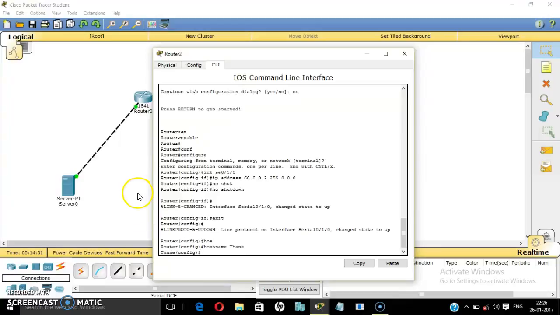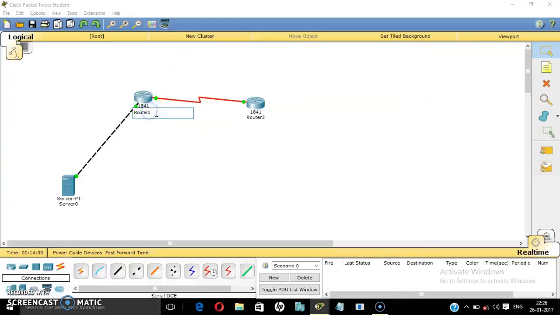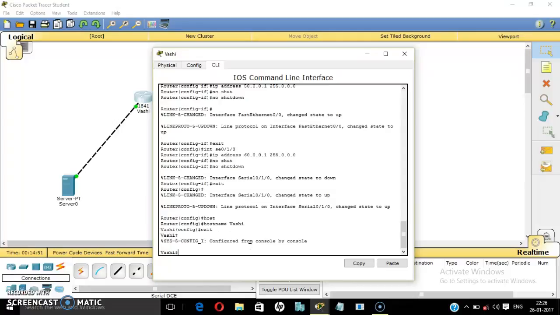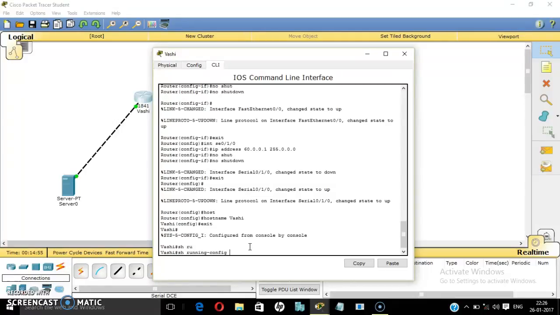Change it over here for your convenience, whatever you like. Okay, now we're done. Jump back. Now exit from the configure mode.